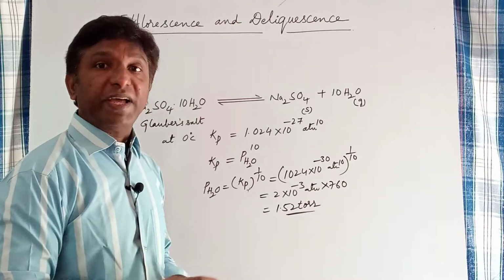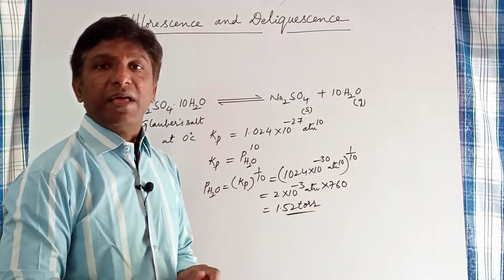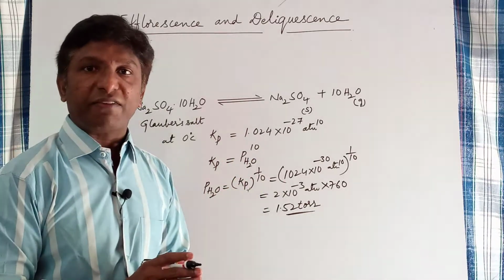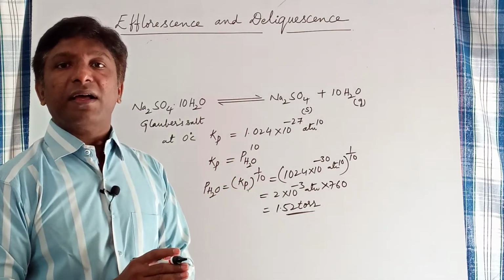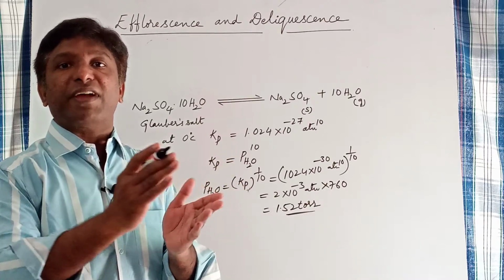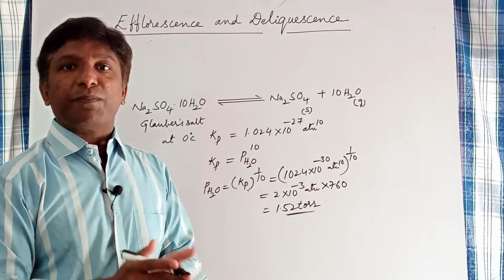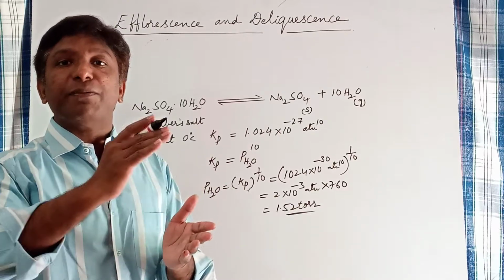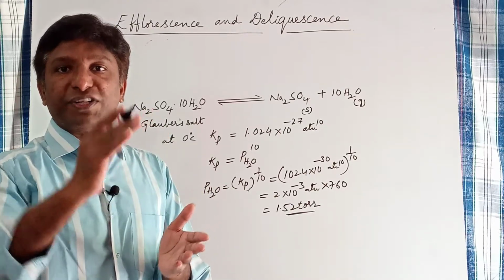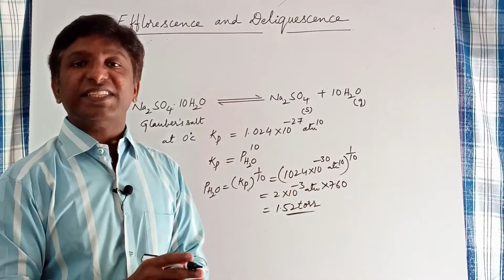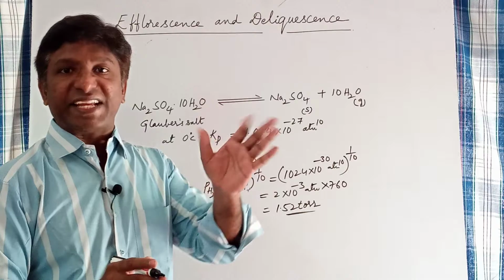So what is meant by relative humidity? Relative humidity is the ratio between the partial pressure of water vapor and the saturated water vapor pressure. Saturated water vapor pressure means the pressure of water vapor at equilibrium, the equilibrium water vapor pressure, or saturated vapor pressure of water. This is also known as aqueous tension.